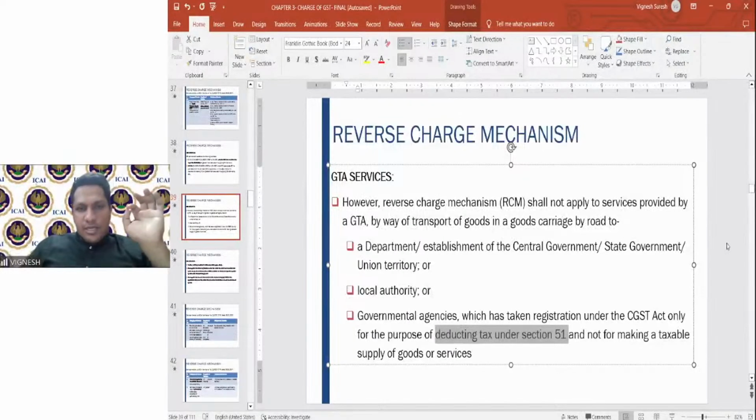But there is a provision in section 51 which says that if any government agency is paying a contractor more than rupees 2,50,000, then it has to do TDS at the rate of 1% under this section 51. So that is an important point which you have to remember, right? And also government agencies registered not for making a taxable supply but for the purpose of deducting tax, this is not covered. So I hope this is clear. Exceptions where the reverse charge mechanism will not apply.